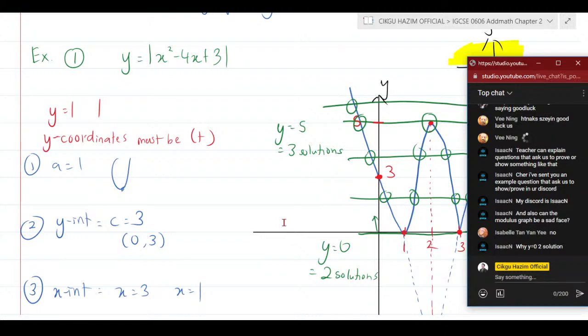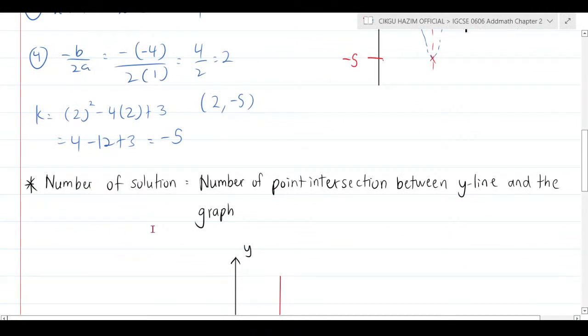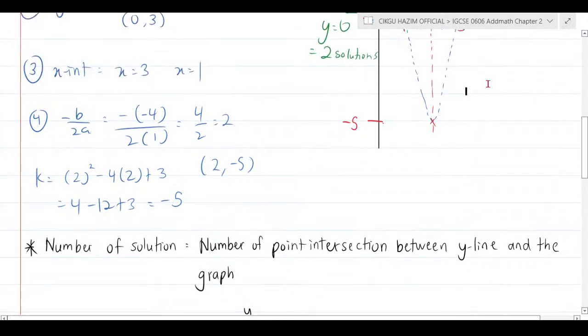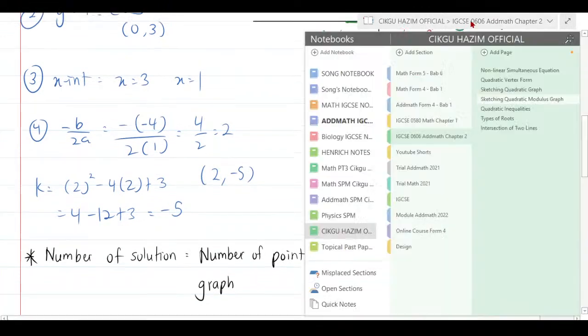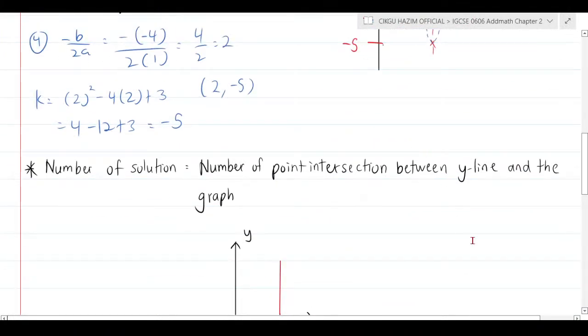Why is y equal to 0 two solutions? Because at y equals 0 here, I only have two intersections, which are at 1 and at 3. That's the reason why it only has 2 solutions. It doesn't have 3, it doesn't have 4, only 2 solutions. And what does it mean by solution? Go back and rewind the video, I just explained it. The number of solutions means the number of points of intersection between the y line and the graph. So that's the thing for the modulus graph. I hope it's quite okay. Even if you don't understand, try to replay this video again and again.